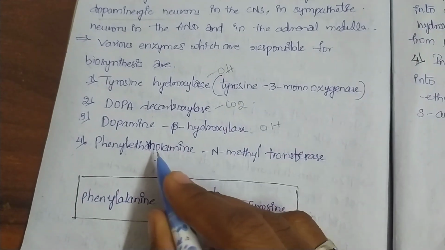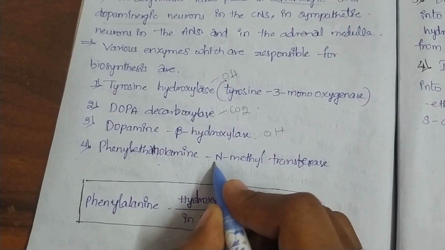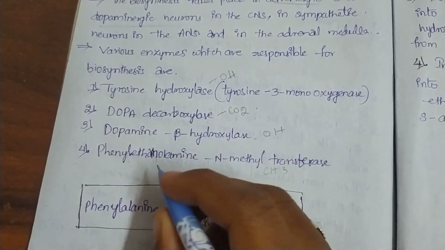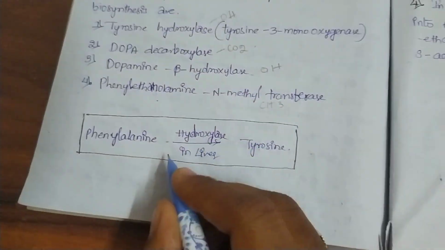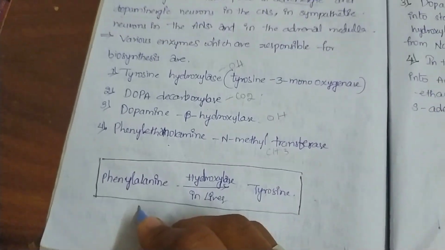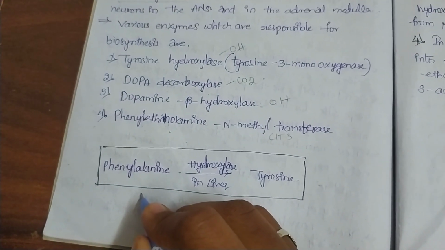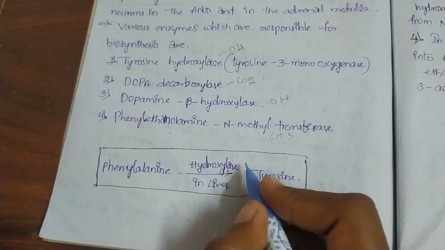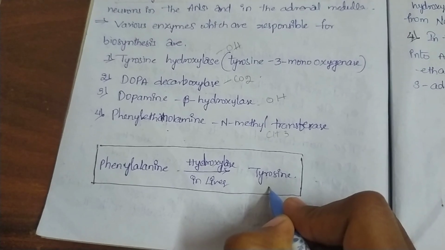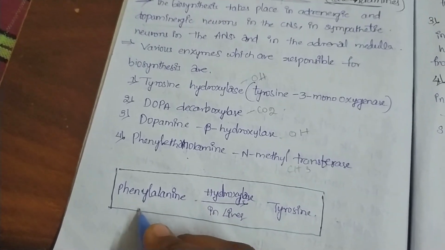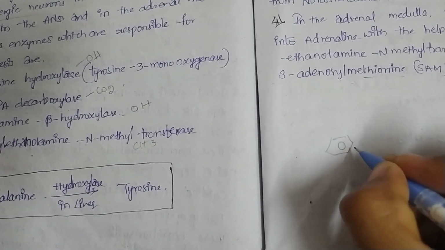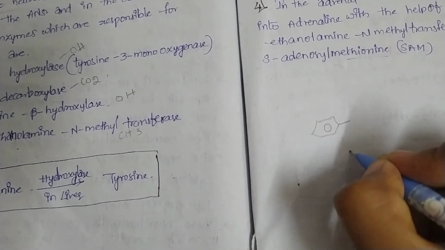And next, phenylethanolamine N-methyl transferase. Here the methyl group is substituted at the amine position. Next, the synthesis of catecholamines starts from phenylalanine in the liver, by the hydroxylase enzyme, which converts it into tyrosine. So by its name we can write the structure of phenylalanine. We know that this is benzene, and here it is known as phenyl.